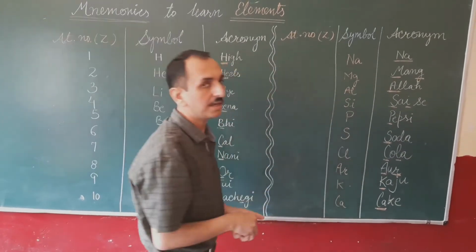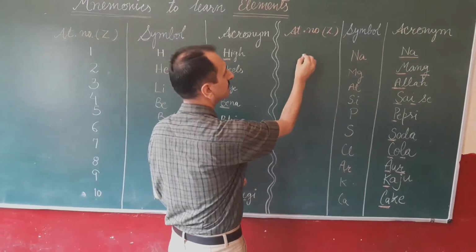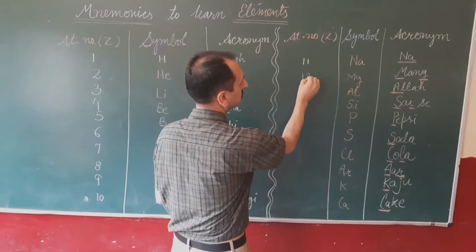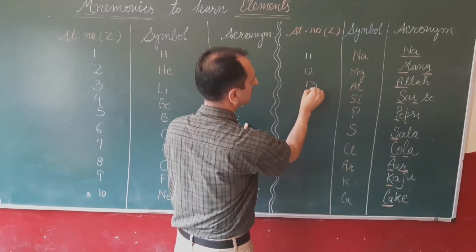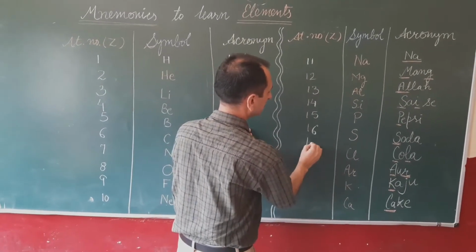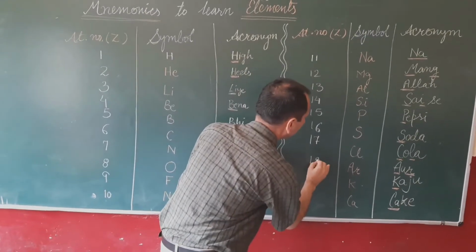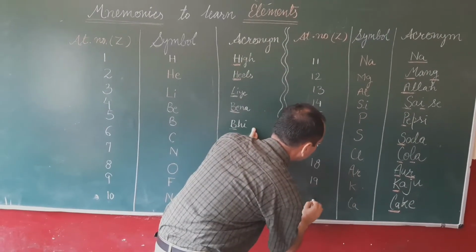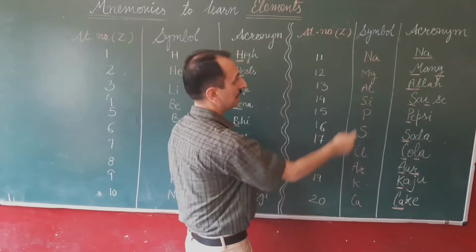Now we have to write the atomic numbers. Counting 11, 12, 13, 14, 15, 16, 17, 18, 19, 20.